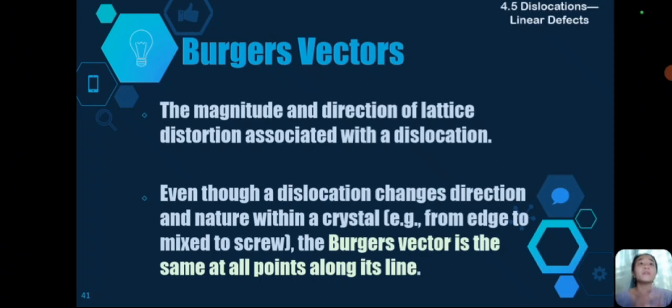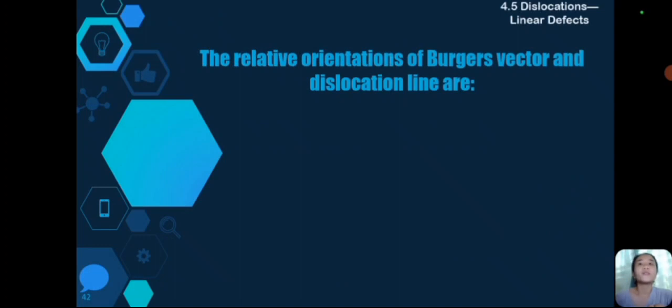So when a dislocation moves through a crystal lattice, it causes atoms to shift from the original position. So yung Burgers vector dito, it tells us how much and in which direction these atoms move. So yun yung main trabaho ng Burgers vector.